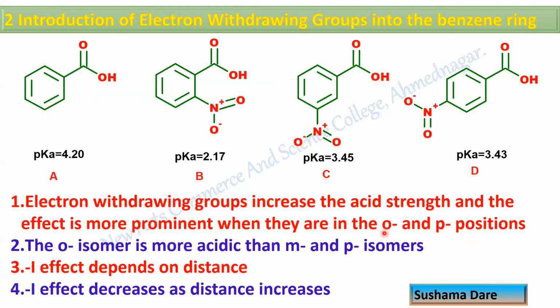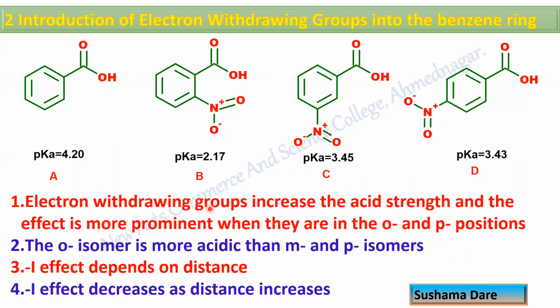So this is important. You may have a donating group or a withdrawing group, but as we are going to discuss under this heading the electron withdrawing group, that's why I'm writing over here, it's an electron withdrawing group. Don't forget, electron withdrawing or electron donating group, anything can be possible. If it is electron donating group, then it decreases the acid strength, but only if it is present at ortho and para position.